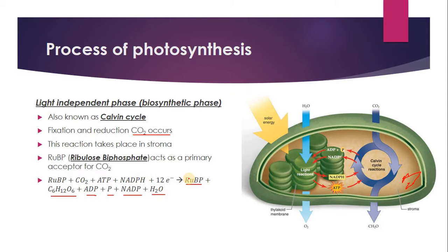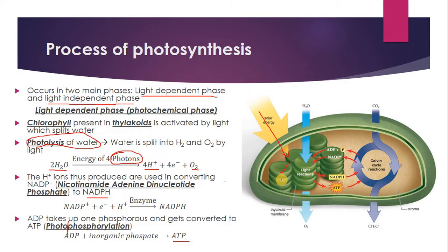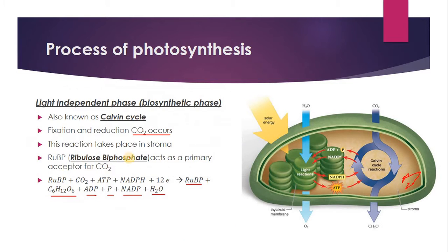So this is the process of photosynthesis. Very easy. It takes place in two phases: one is the light dependent phase, another is the light independent phase. In the light dependent phase, we have the production of NADPH and ATP, and in the light independent phase, the major product is sugar, but it requires NADPH and ATP, which are produced in the light dependent phase.